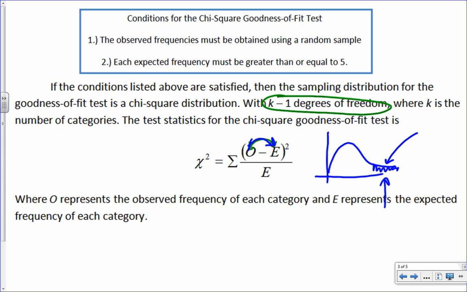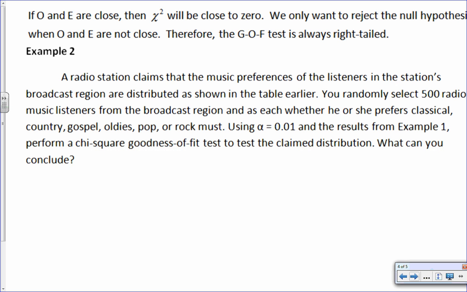So I'm going to put that in the alternate. So in the null, we're going to put that it's bad, right? And so then we can reject it. So that's why it'd always be a right-tailed test. You be okay with that? Again, I could have just said it's always a right-tailed test, but then it wouldn't have made any sense. But that's the reason. If they're not very close, it's going to be a big number. If they're close, it's going to be tiny, right? And I think that's actually what it says right there.